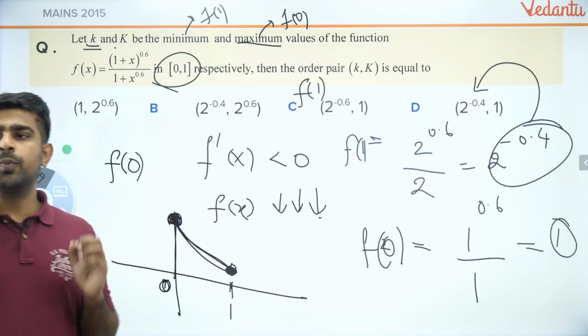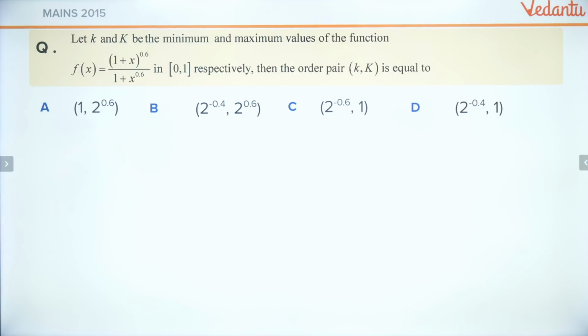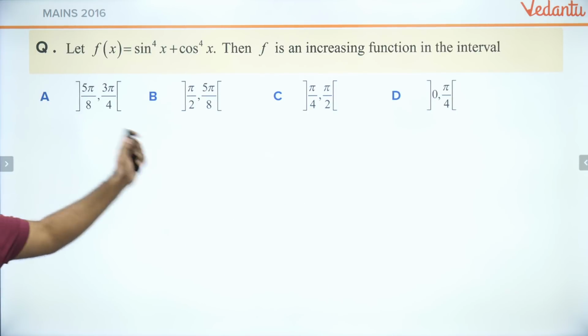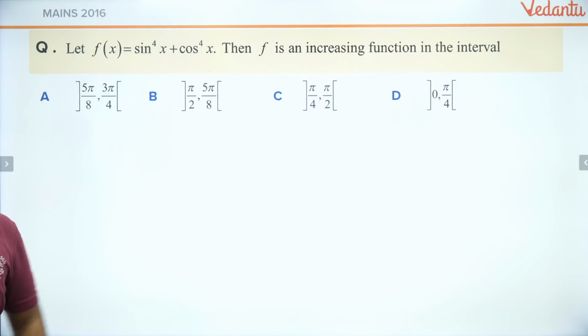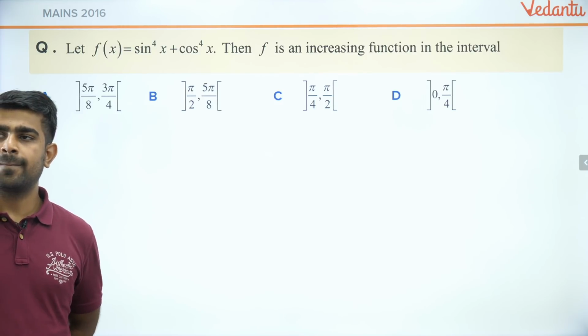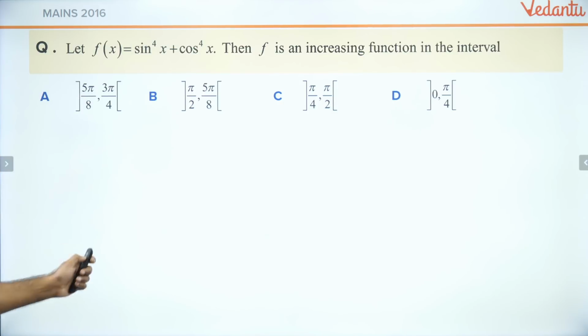Perfect. Super awesome. Let's get going, guys. You can take the next question also as homework, because it's already time. Please try to solve this as a homework question. It's a very simple question.